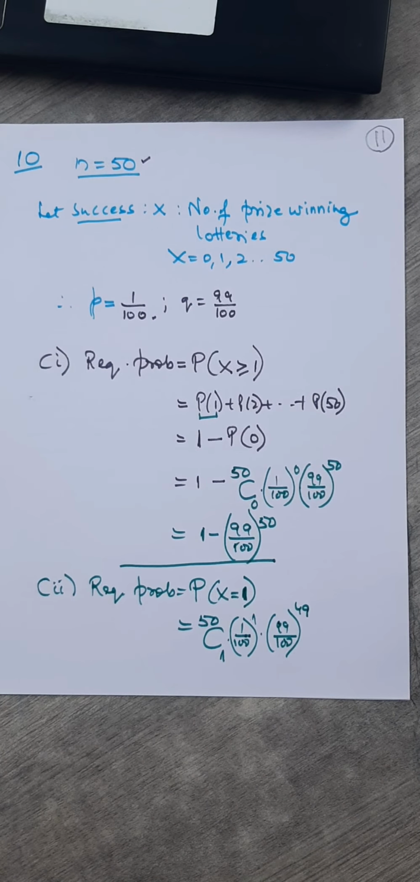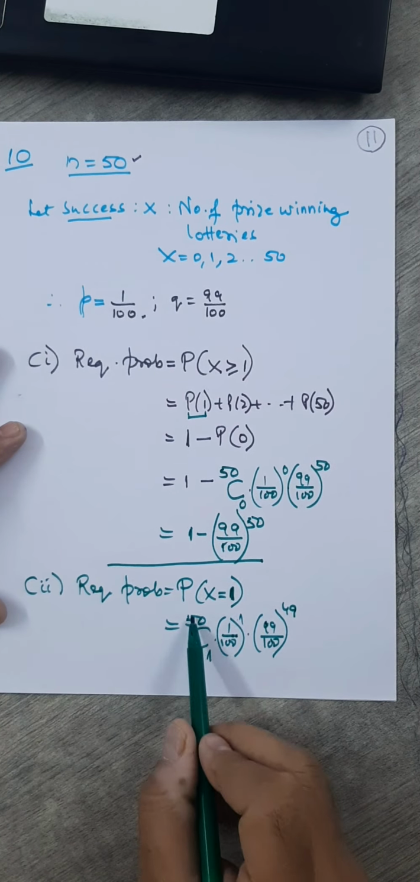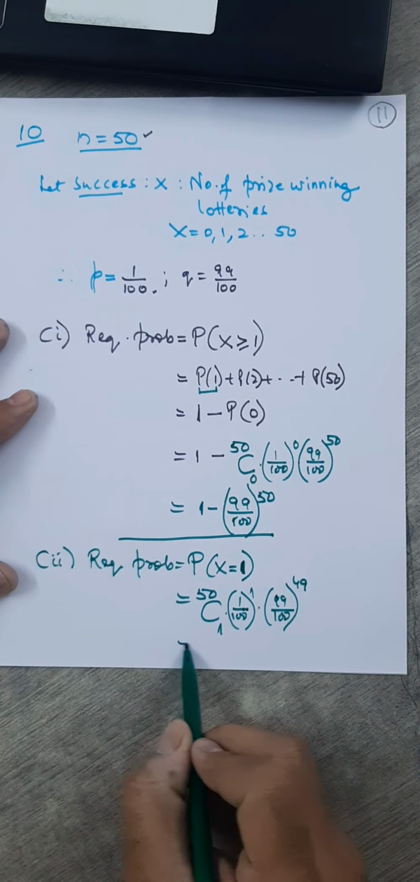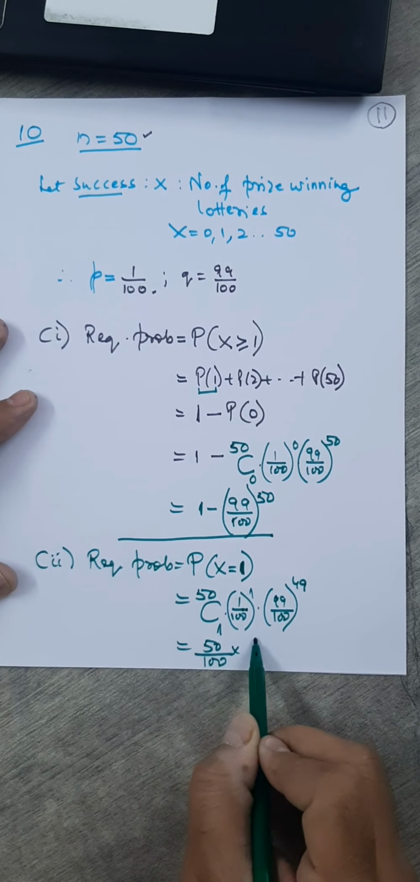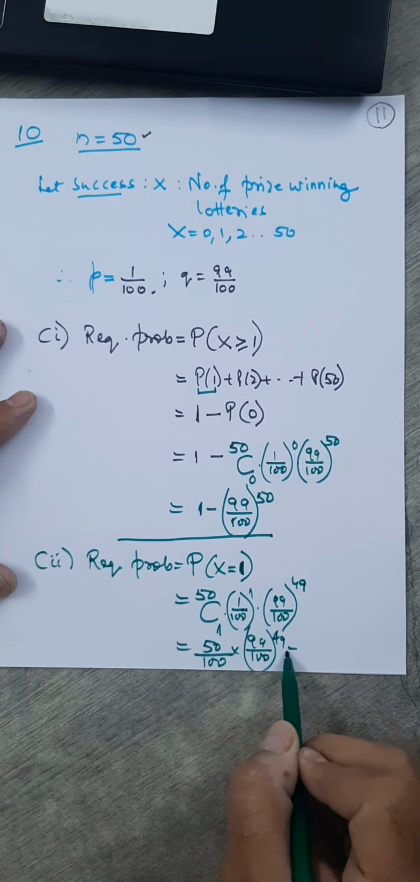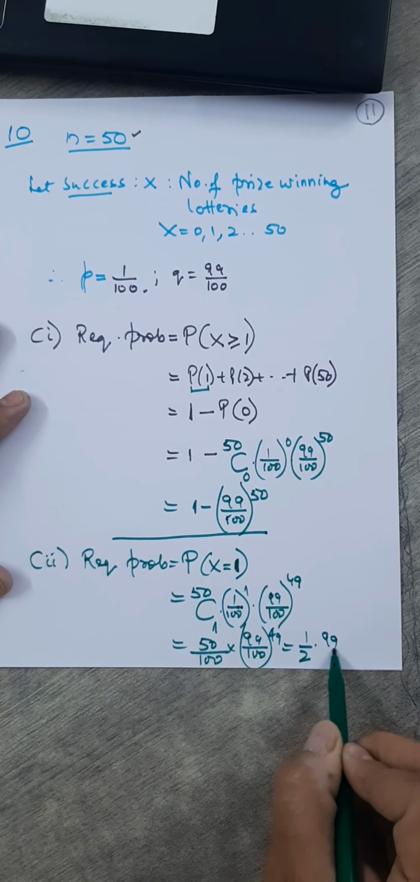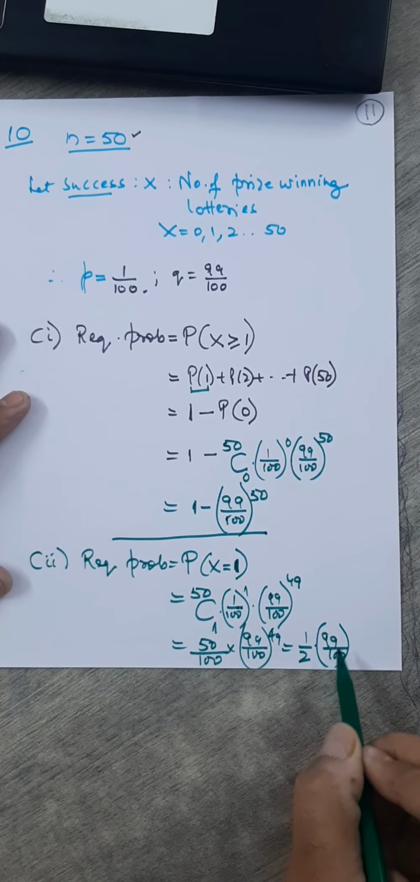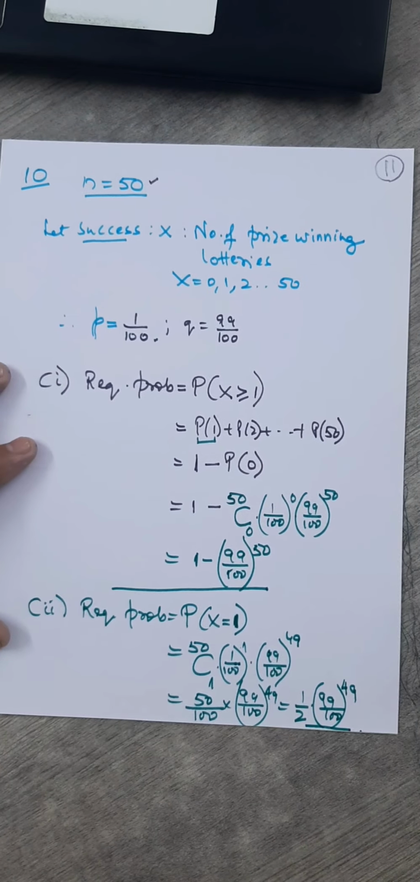Fine. So if you just simplify a little bit, 50C1 is just 50. This is 100, so this is half into 99 by 100 raised to 49. So you can just write here half into 99 by 100 raised to 49. Right? That's your answer. Okay.